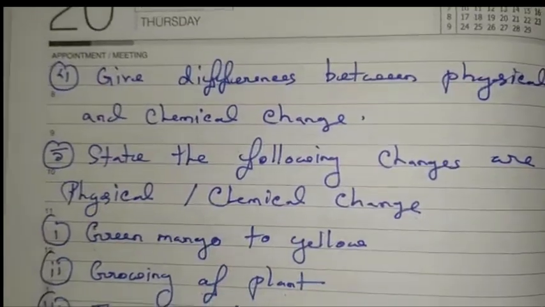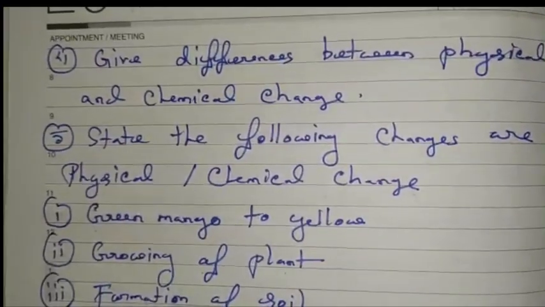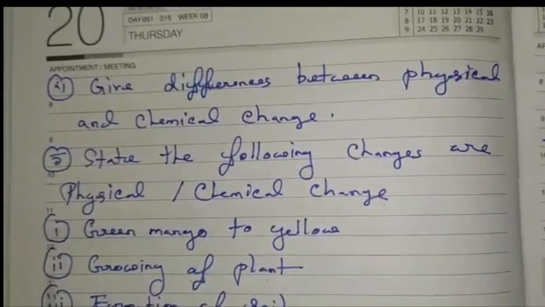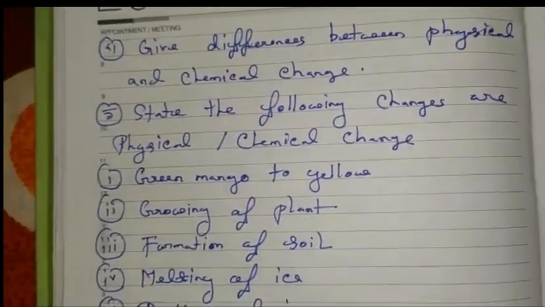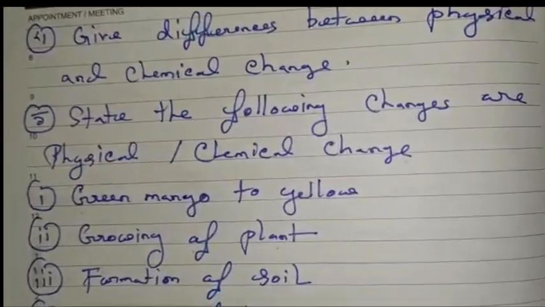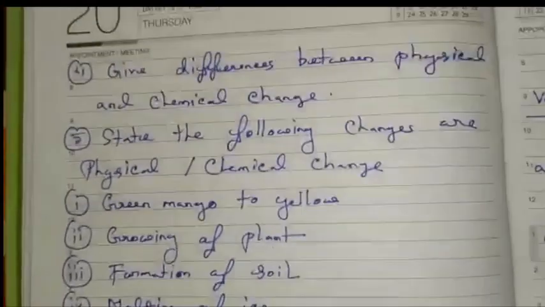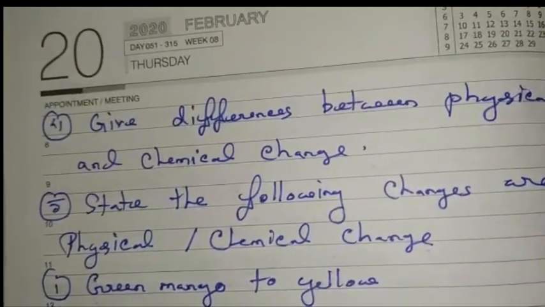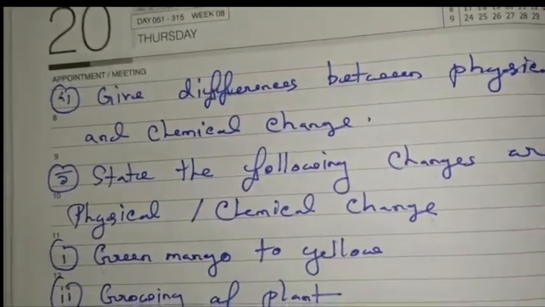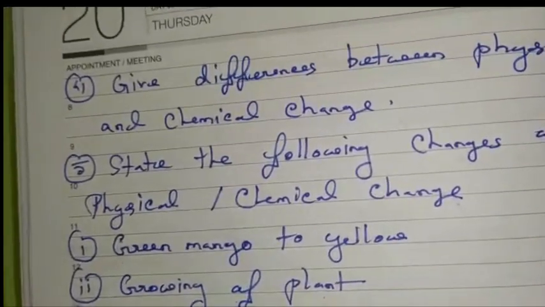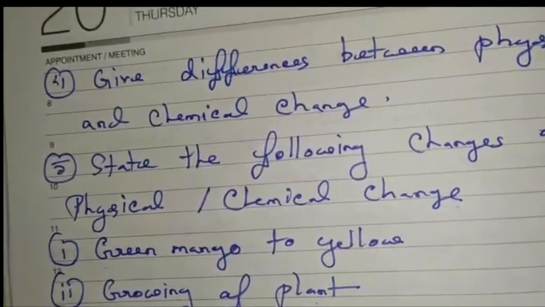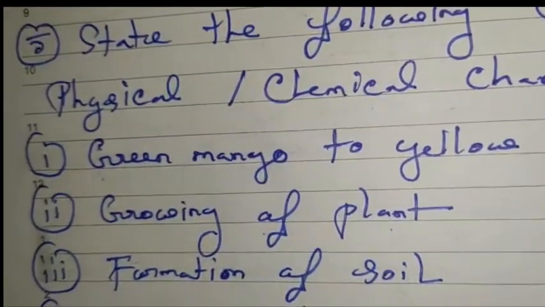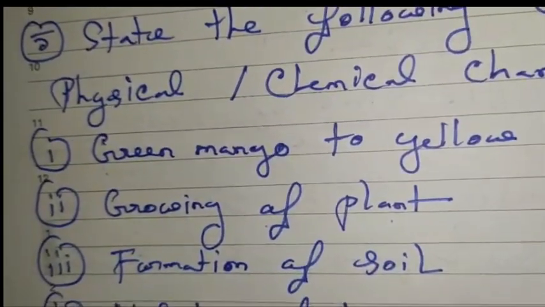Now, question number 5. State whether the following changes are physical or chemical change. Here, students, I have given you some changes. You have to write down whether each is a physical change or chemical change. Number 1, green mango to yellow. Number 2, growing of plant. Number 3, formation of soil.